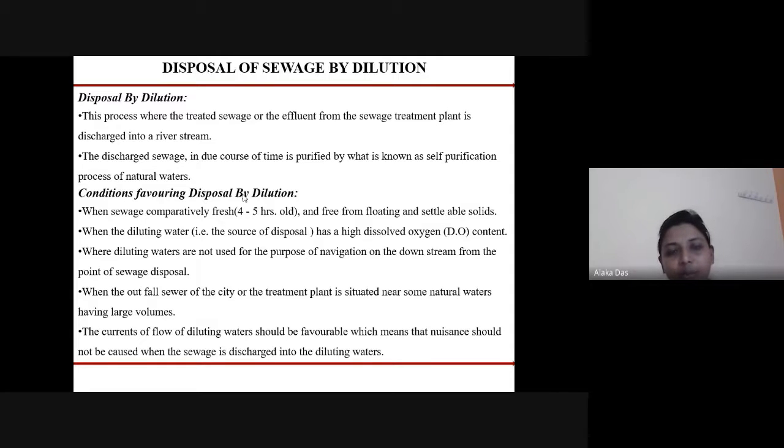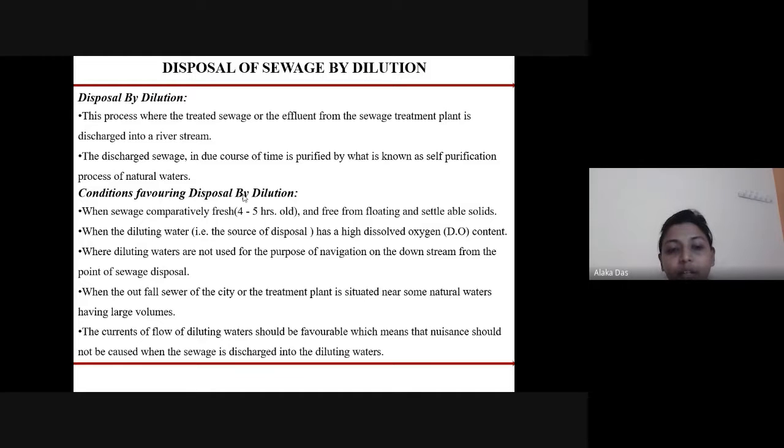the natural water. So the conditions that is favoring the disposal of sewage are when the sewage is completely fresh, that is 4 to 5 years old, and they are free from the floating and settleable solids, they can be disposed of. When the diluting water, that is the source of disposal, has a high DO content, so that the aquatic life are not damaged.